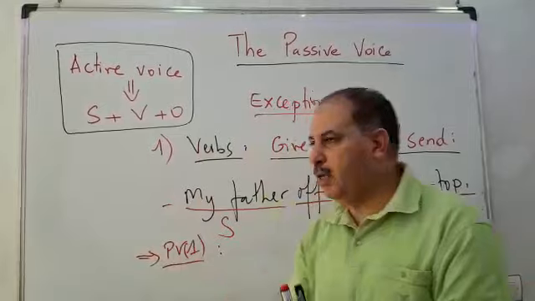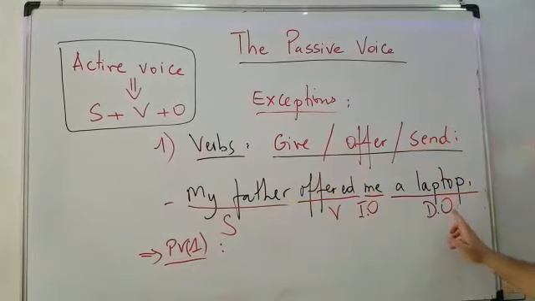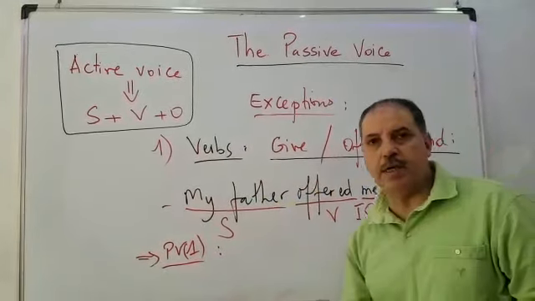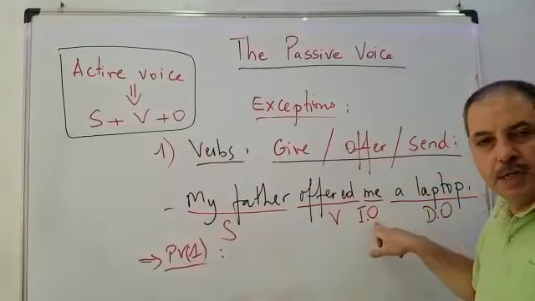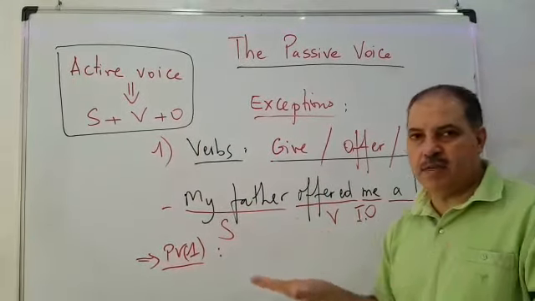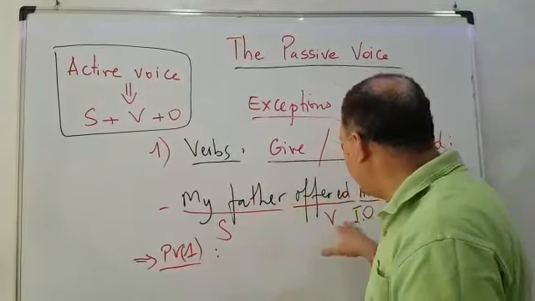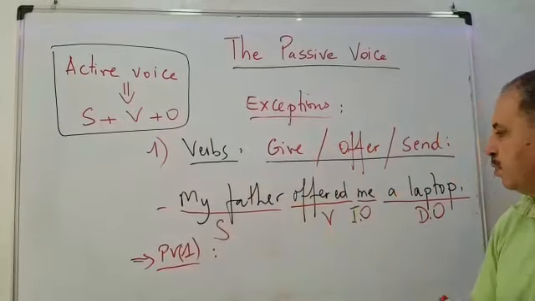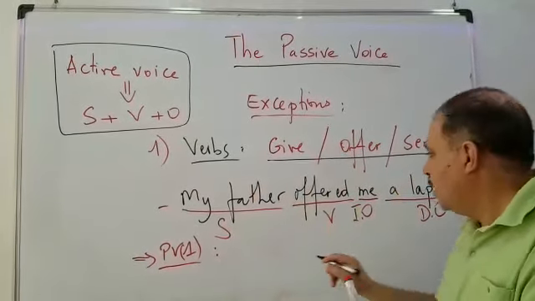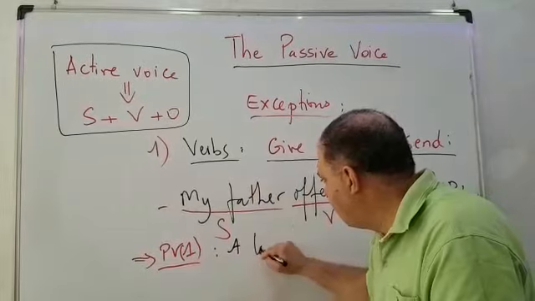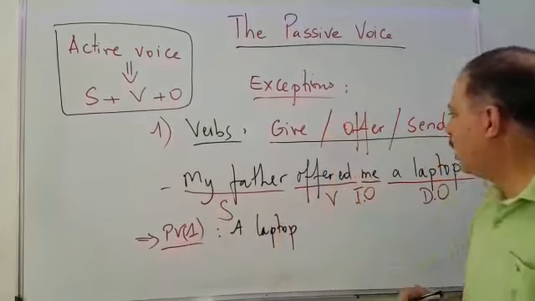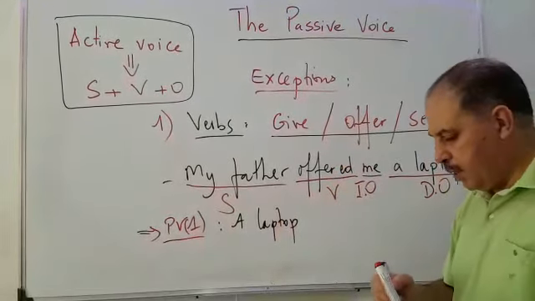Let's begin with number 1. We have a choice here. We can begin with this object or this object, but the same strategy. Let's begin with the direct object. So it becomes a laptop, and now this is number 1.